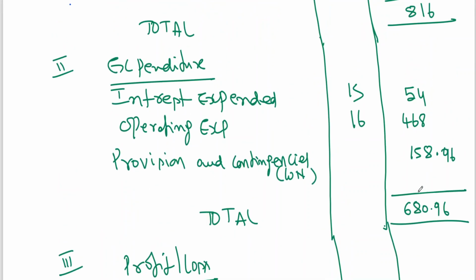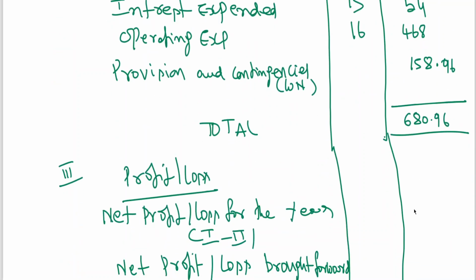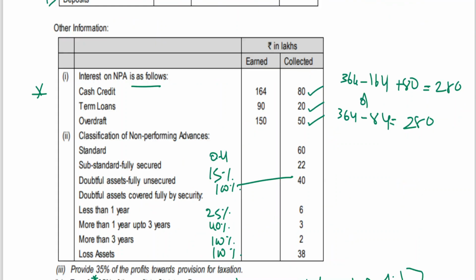That is 816 minus 680.96, you're getting 135.04. And you know that you don't have any previous year profit.